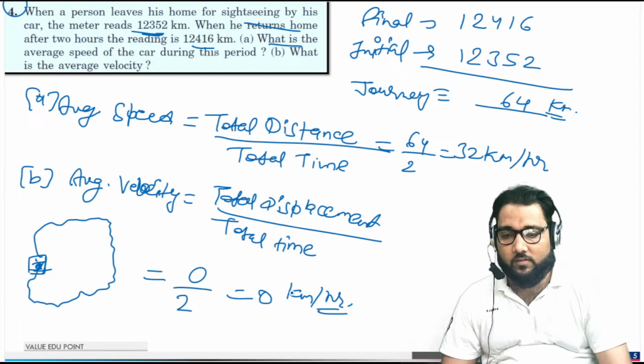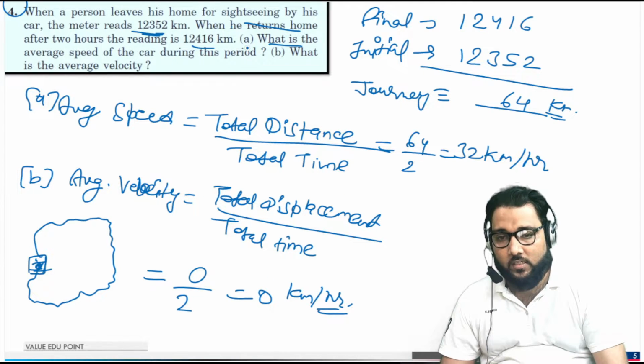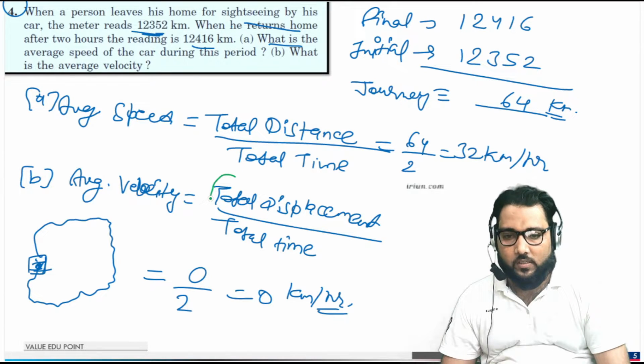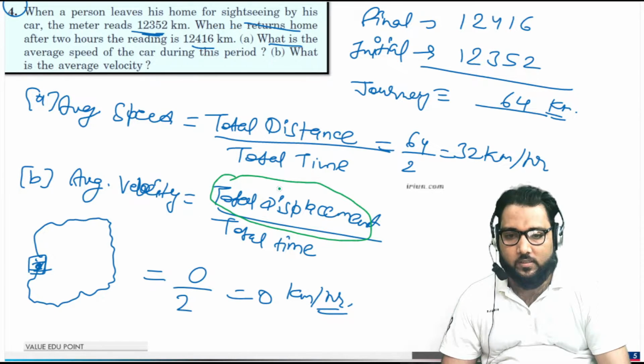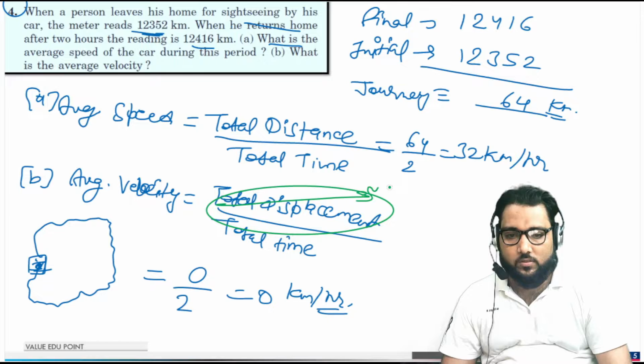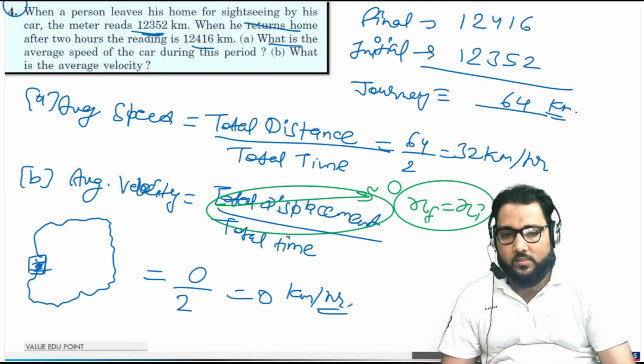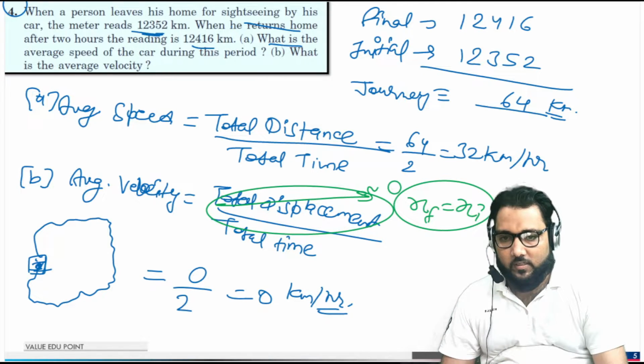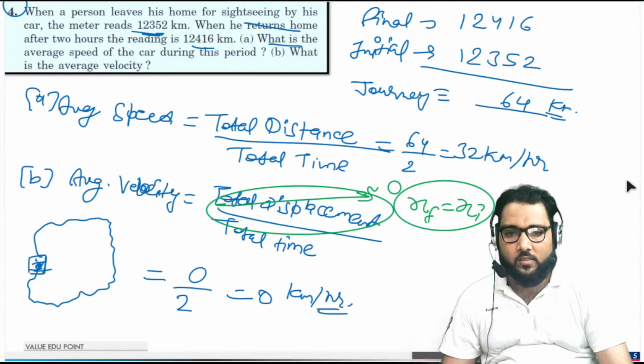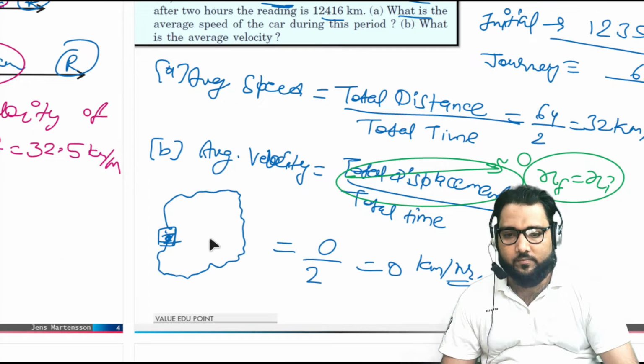So why is average velocity 0? Because the total displacement here is 0. This is very important. Here displacement is 0. Why? Because x final minus x initial, there is no change in position. That's why displacement is 0, guys.